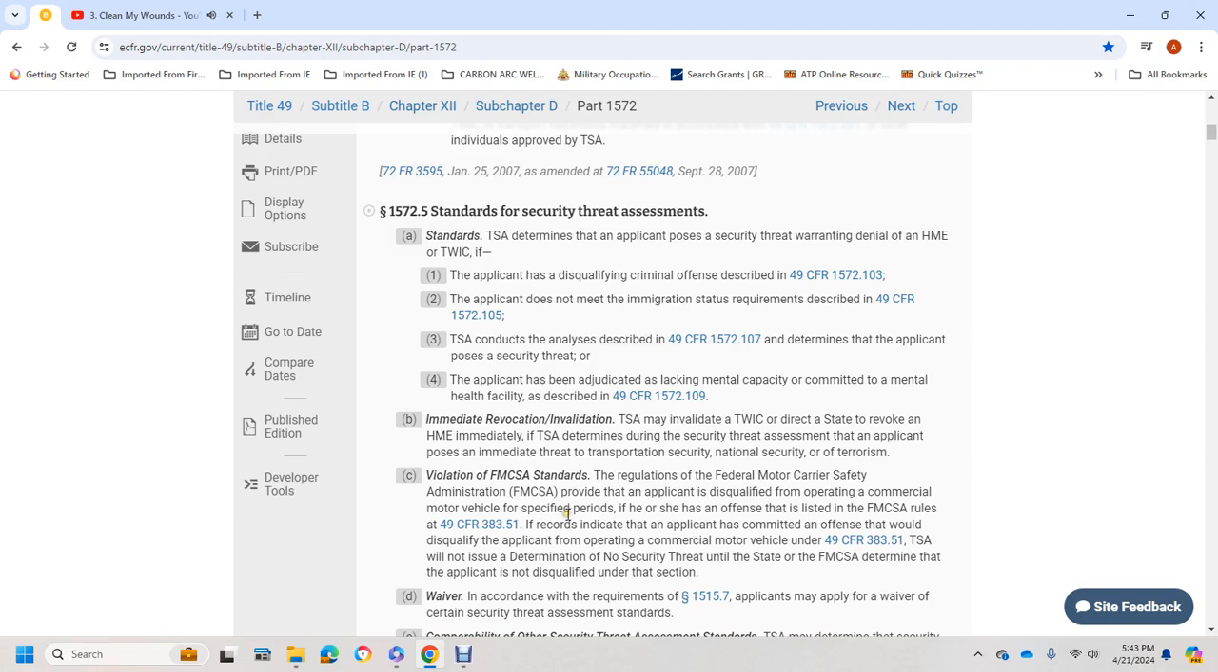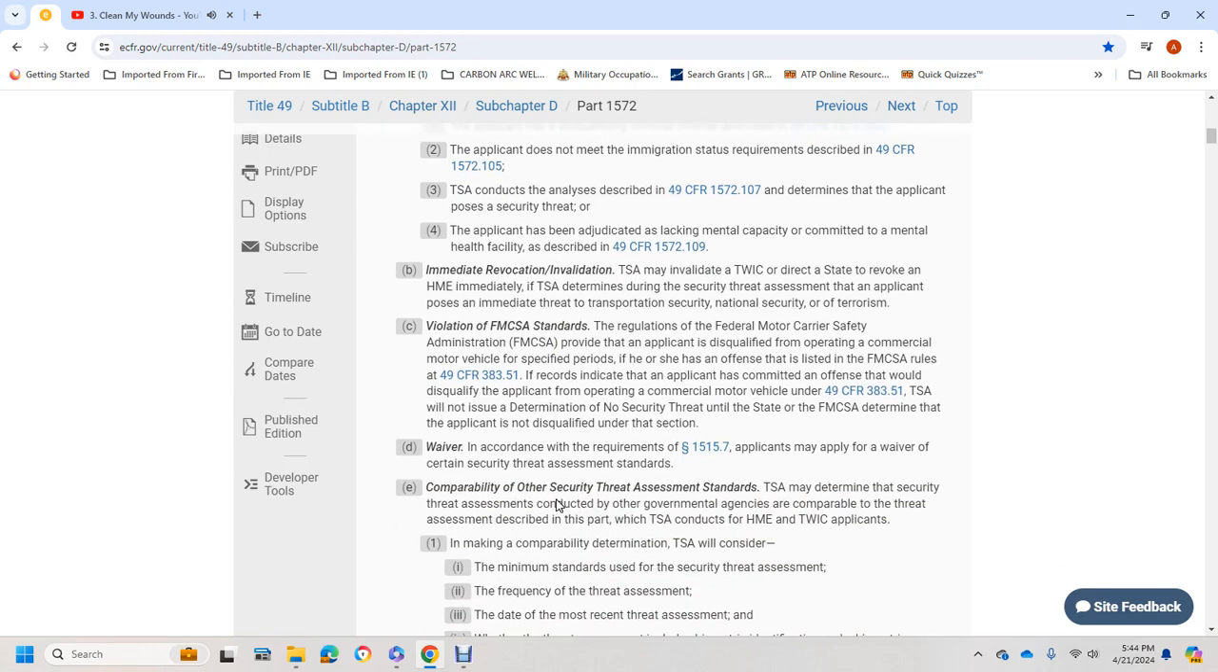TSA will not issue a determination of no security threat until the state or FMCSA determines that the applicant is not disqualified under this section. D, waivers. In accordance with the requirements of 1515.7, the applicant may apply for a waiver of certain threat assessment standards. E, comparability of other security threat assessment standards.